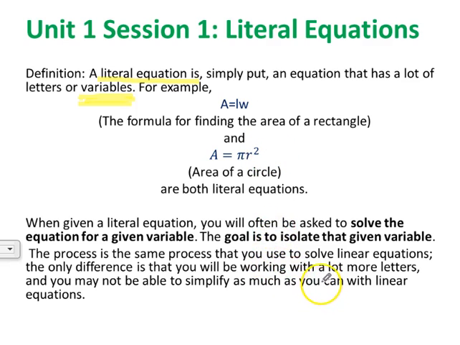So in math, sometimes you're going to be given a literal equation and asked to solve for a certain variable. And then the goal is just to isolate or get that certain variable you're trying to solve for alone on one side of the equation. You're trying to isolate it. You're trying to solve for that.